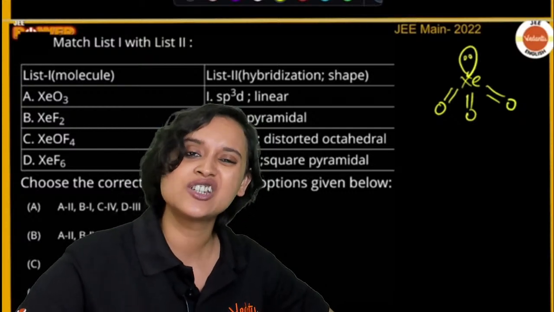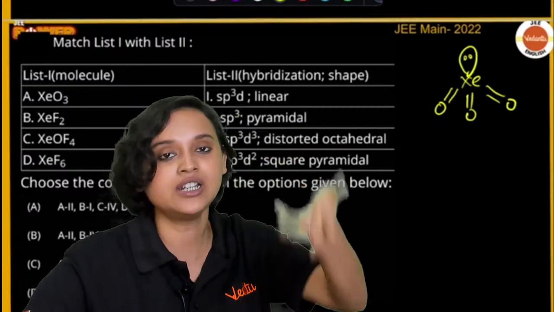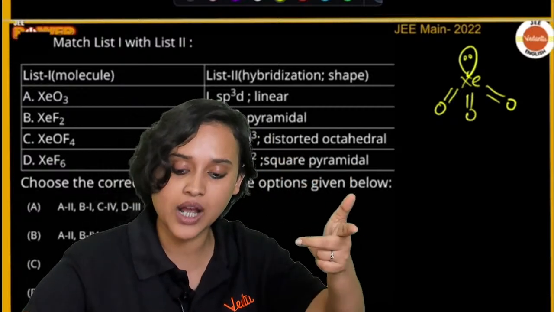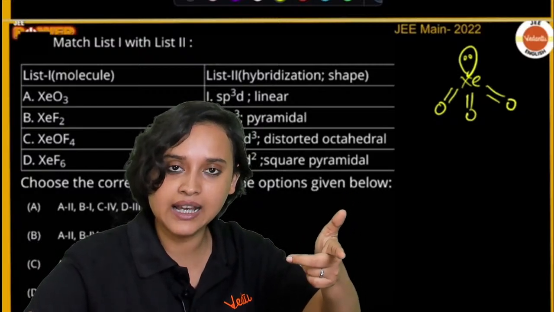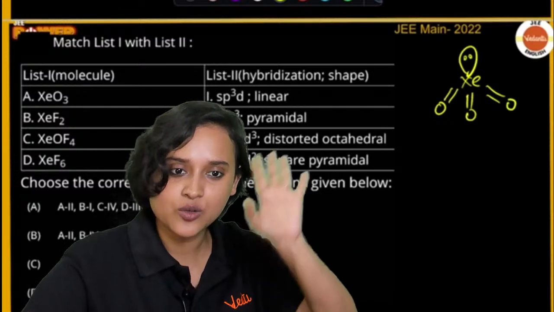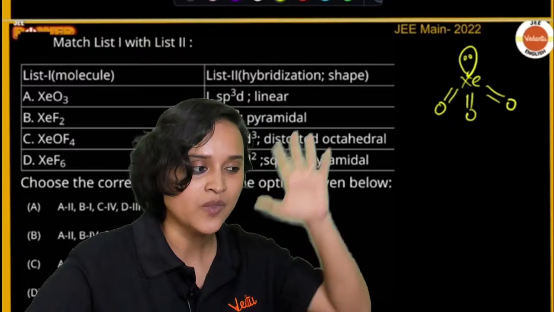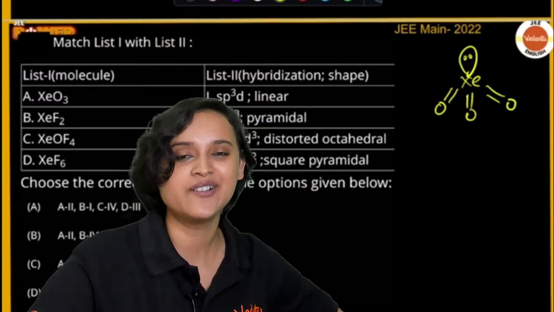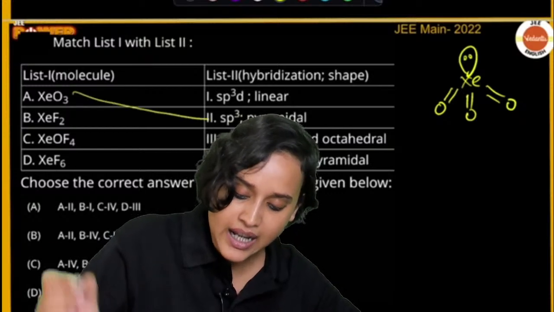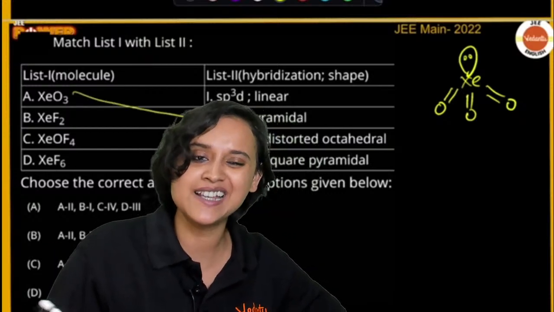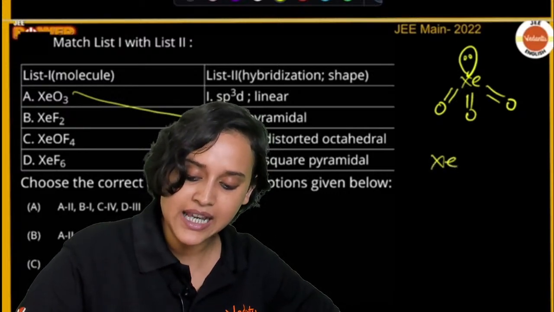So this shape, what does it look like? Doesn't this look like a pyramid? It looks like a pyramid. I can see 1, 2, 3 here and 1 lone pair, so what is going to be the hybridization? Guys, what is the hybridization here? Very good, everybody. Yes, it is going to be sp3 pyramidal. Very good. Now, what about XeF2?